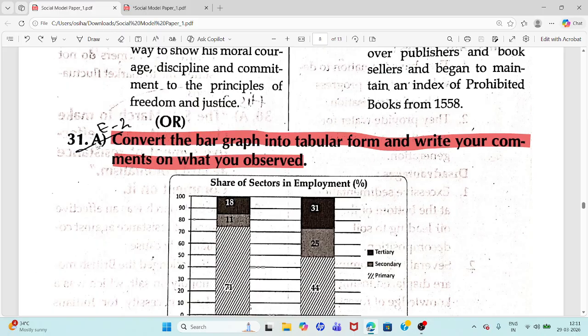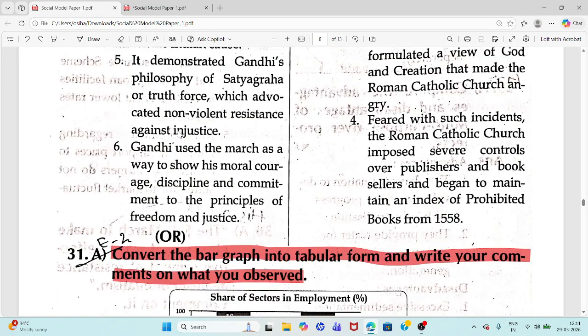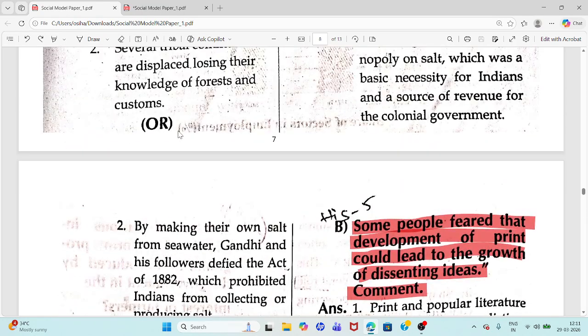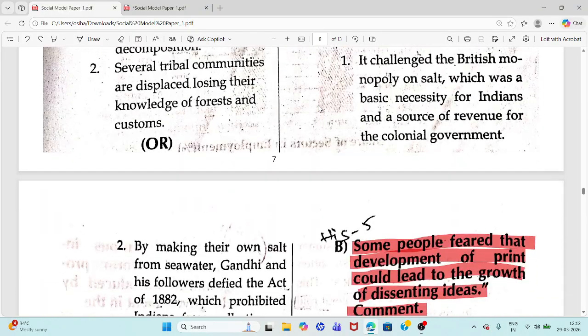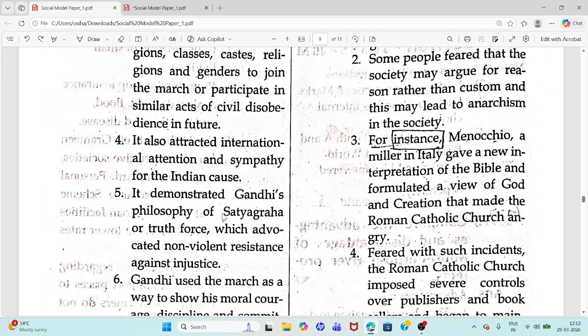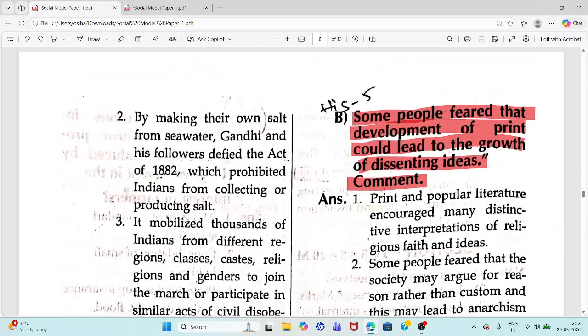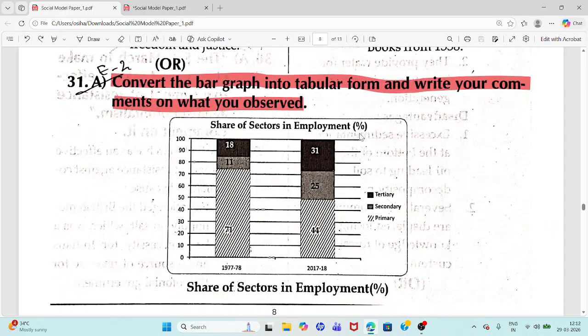Question 31. You are seeing here for question 30, that is, question 30A or B. Okay. Now question 31A.